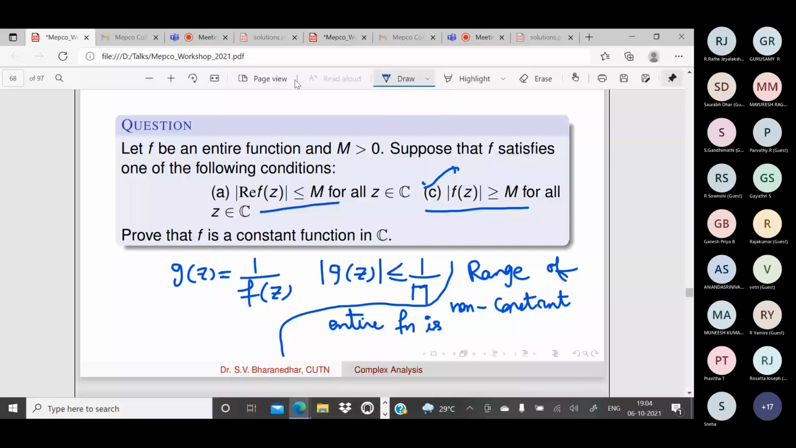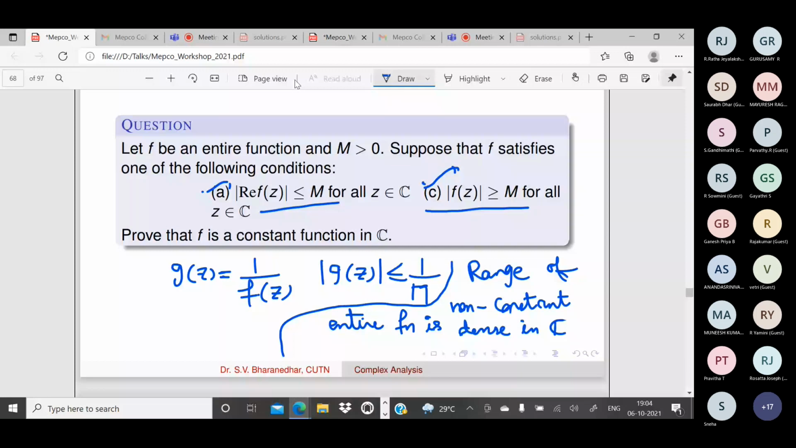But this will not be possible. So in this case, f should be what? If you have a function f satisfying this condition, the range of that function f will not be dense in C. So ultimately it should be a constant function. Constant. That's all. This is proved. So this is a very easy problem.